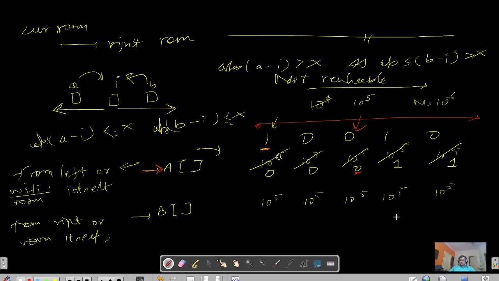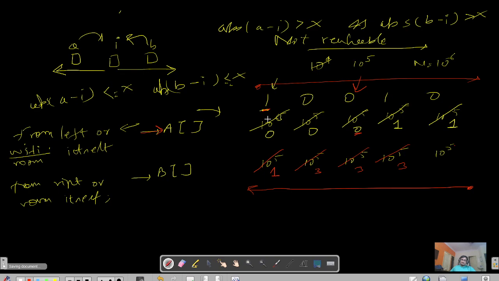So for the vice versa, that is checking for the right, we have to traverse from right to left. Okay. For this index, you can see that there is no Wi-Fi available, so we'll keep on going. It will be again 10 power 5, but then we got a room with a Wi-Fi, so update with the current index, which is 3. Keep on traversing until you get a room with a Wi-Fi. We didn't get one, so update the same index. Now we got a room, so I'll update it to 1, right?